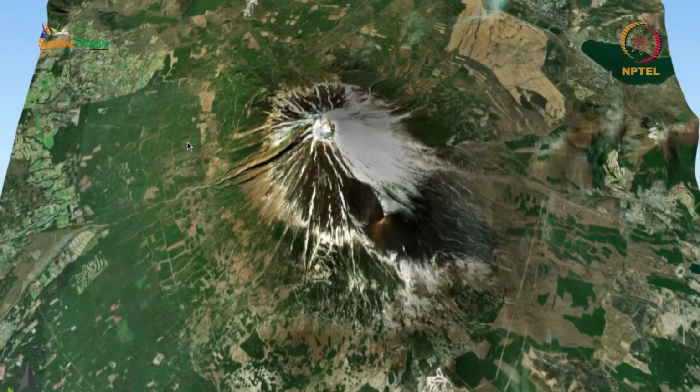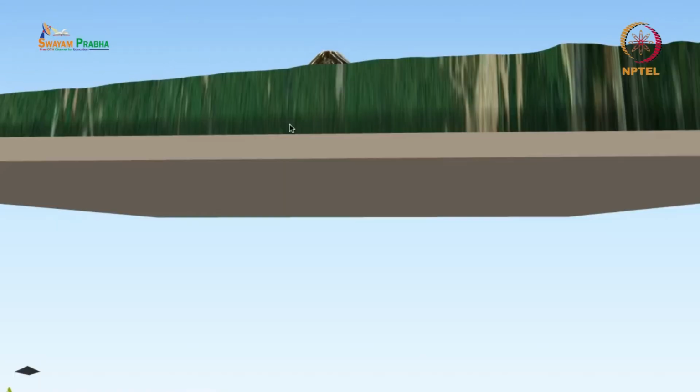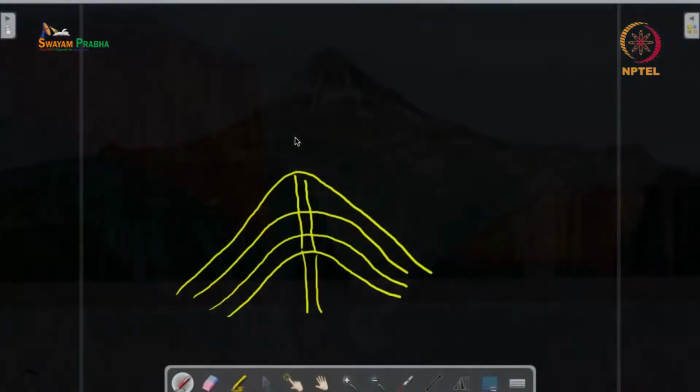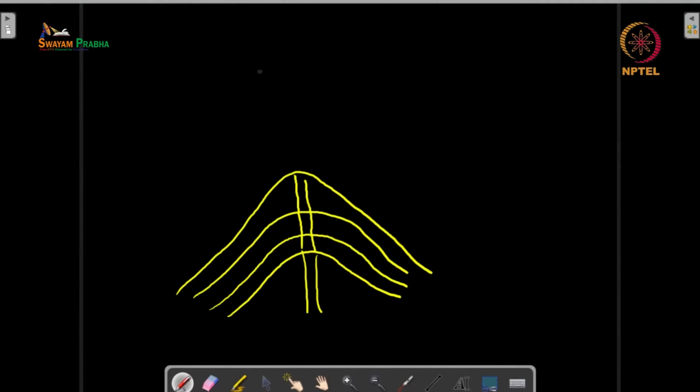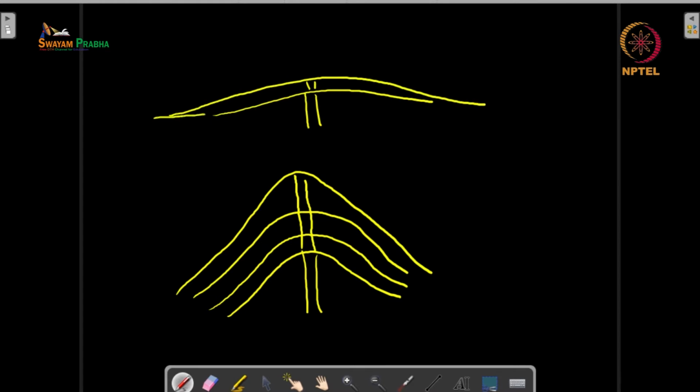Now in the case of a stratovolcano, it is in the shape of a cone. But in the case of a shield volcano, what happens is that you have lava that has a lesser viscosity, and so in that case the lava will spread to a very large area. Then later on, if you have another eruption, you will again have lava that is spreading out to a very large area. So now this is not in the shape of a cone, this is in the shape of a shield. So this is known as a shield volcano.